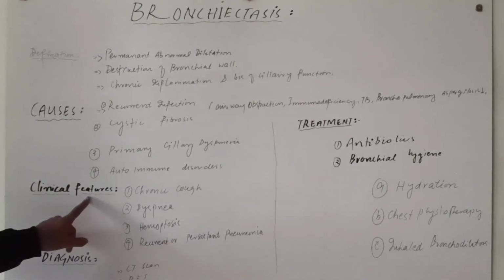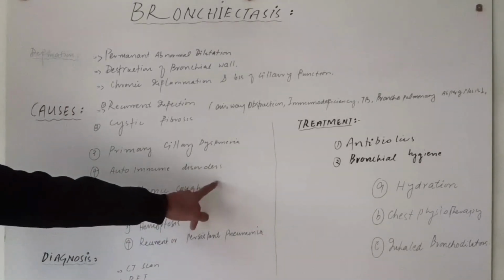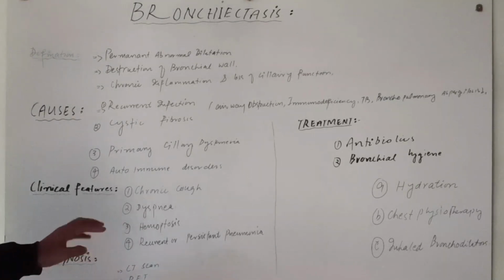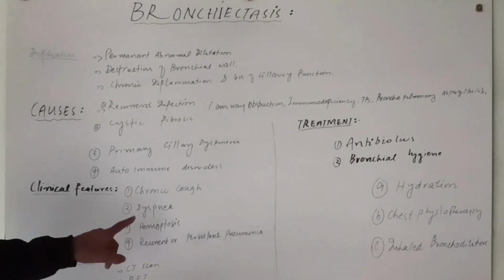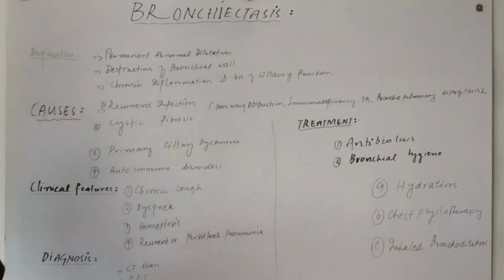Now what are the clinical features of bronchiectasis? There is chronic cough with sputum production, but this sputum will be foul smelling and purulent, which shows the infection. The other is chest pain. This is due to the inflammation of the airway, so there will be chest pain.